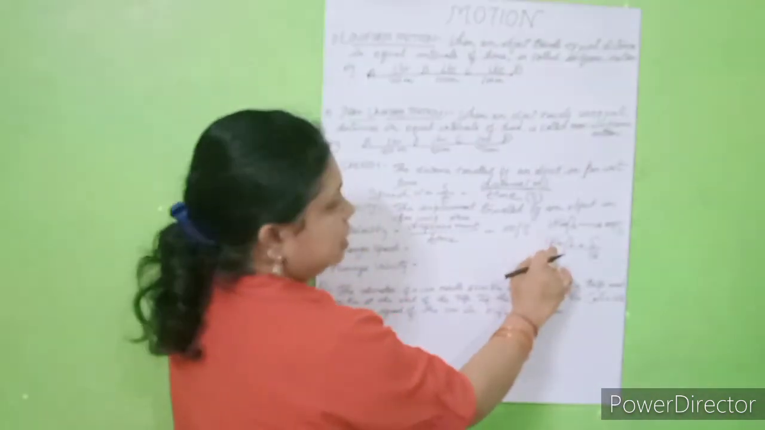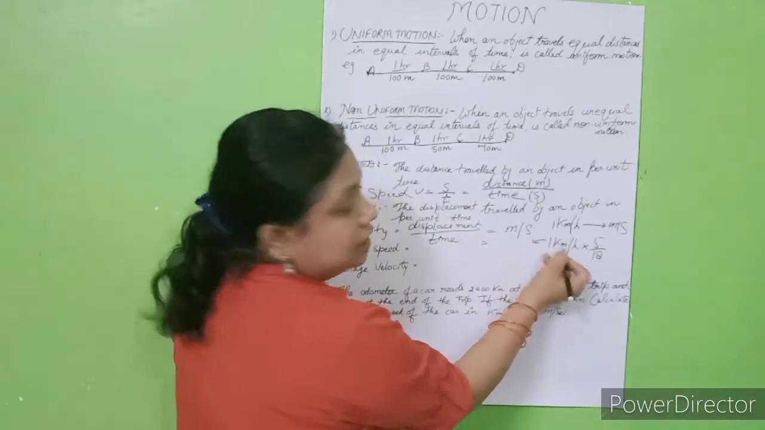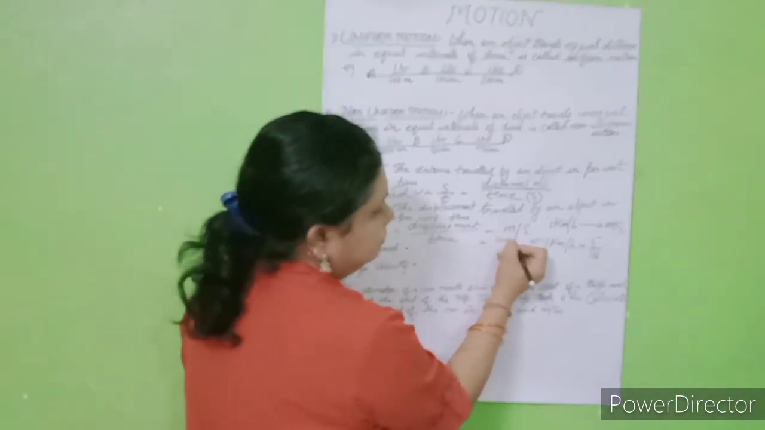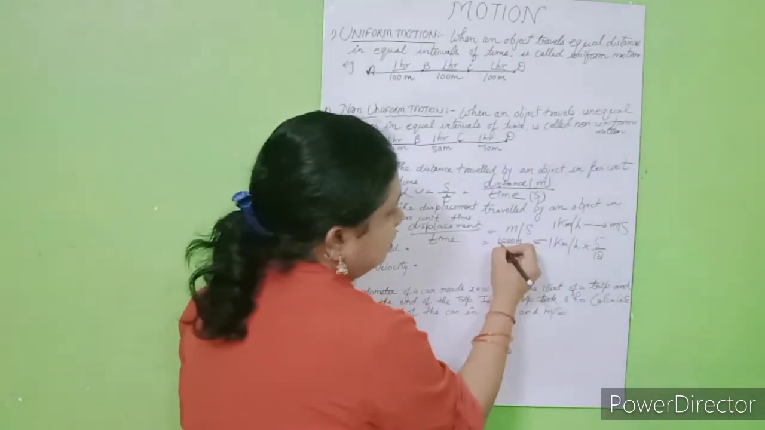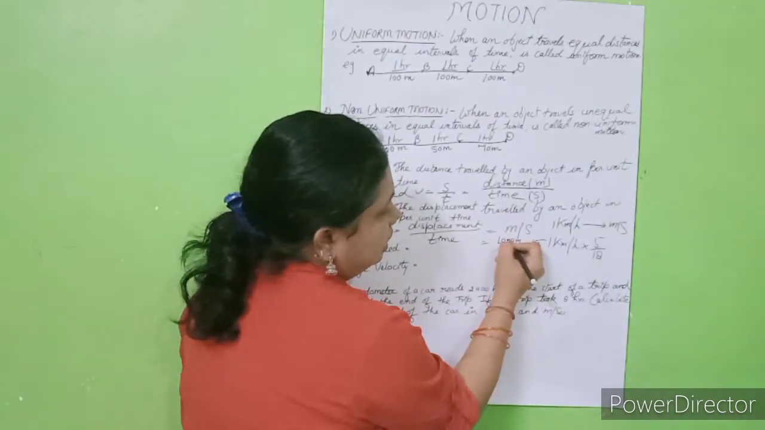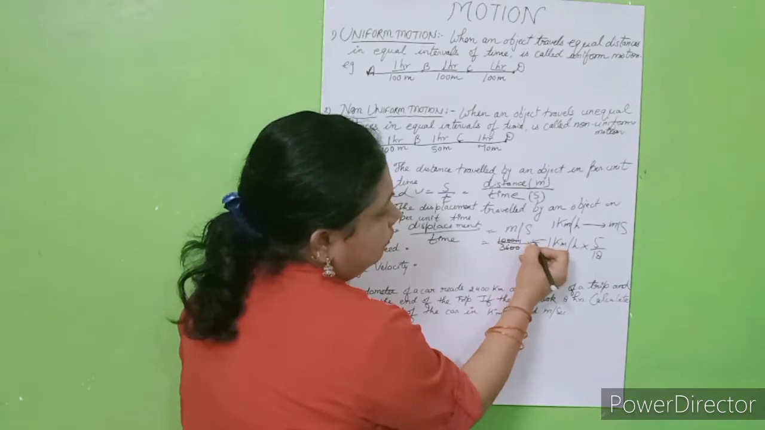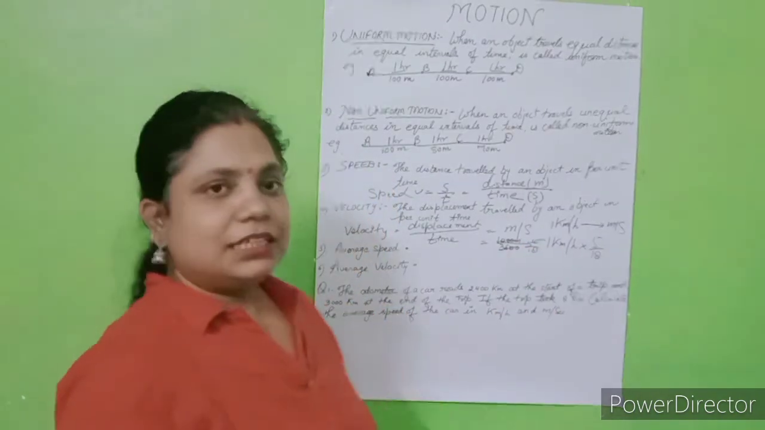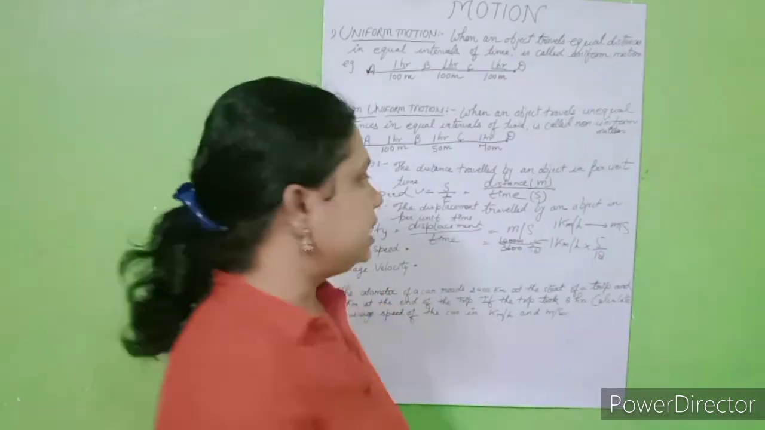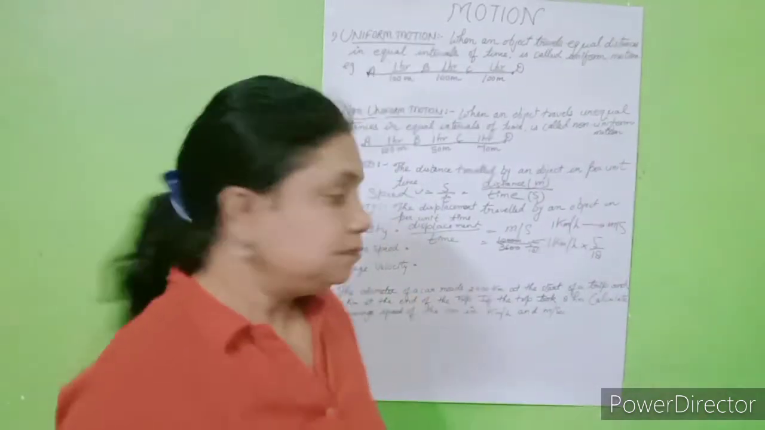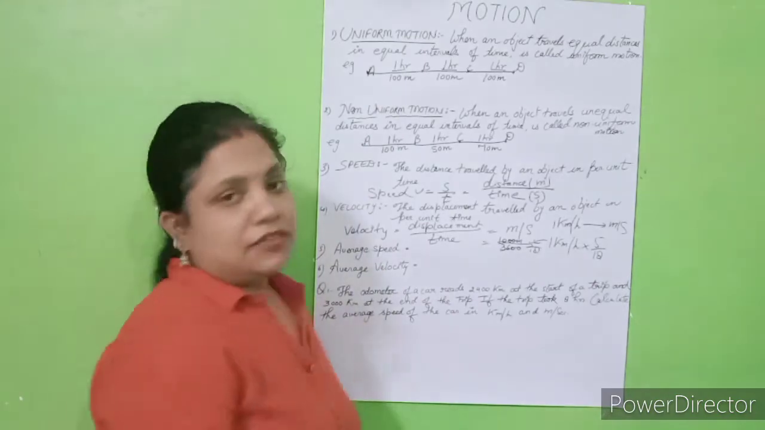1 kilometer, students, we know 1 kilometer is 1000 meter. And in 1 hour, how many seconds? 3600. So we will cancel and we will see it comes to 5 by 18. So directly we can convert kilometer per hour into meter per second by multiplying by 5 by 18. Is it clear?